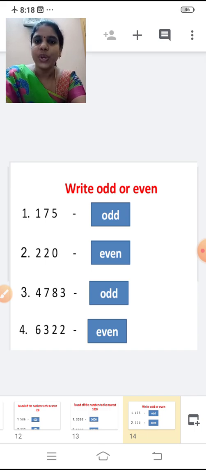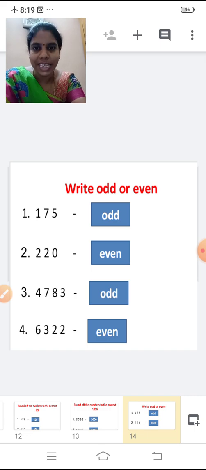Second one, 220. Tell me whether it is an odd or even number. Yes, even number, as it ends with 0. Even, right? E-V-E-N. Even.